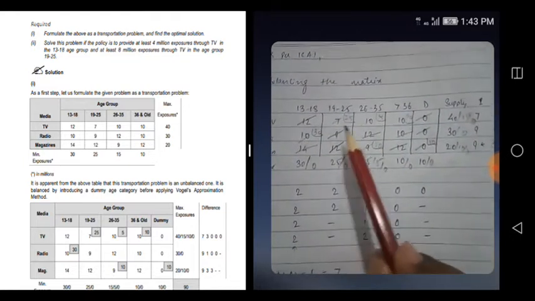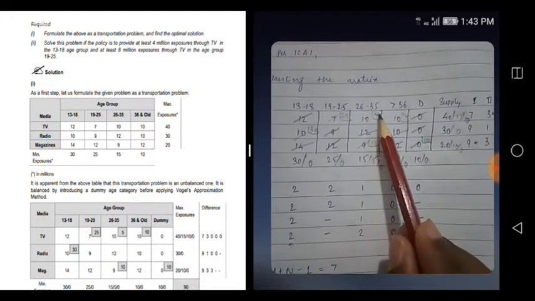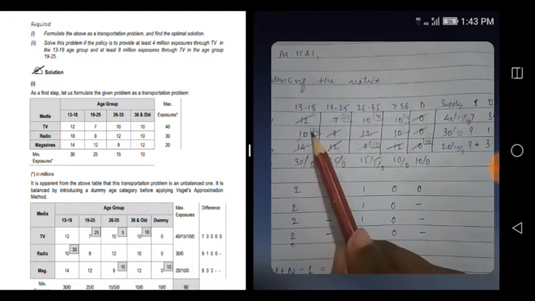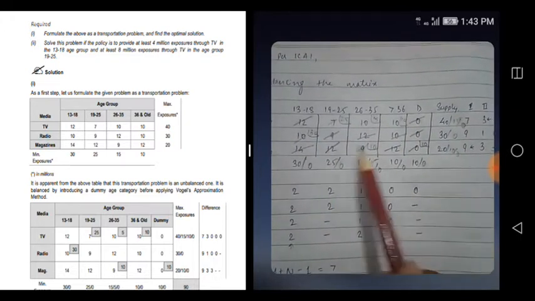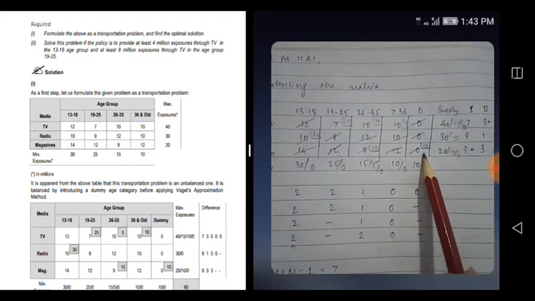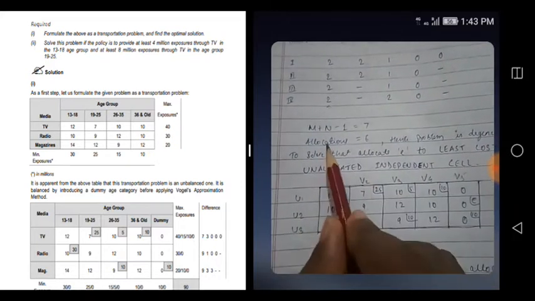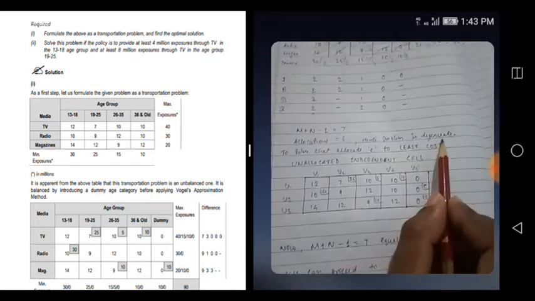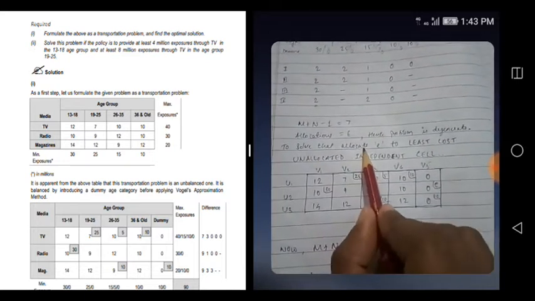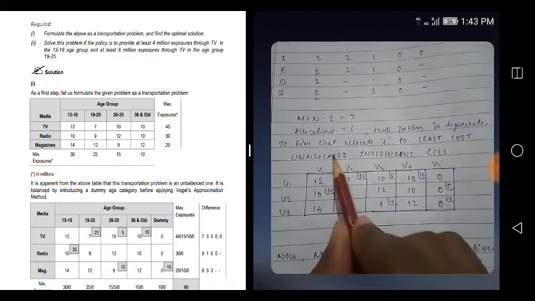Before that, I want to tell one thing. Allocation, everything is done here. So just check it. How many allocations are there? 1, 2, 3, 4, 5, 6. Okay, 6 allocations are there. Now see, m plus n minus 1 is equal to 7, but allocations are 6. So hence the problem is degenerate. To solve that, allocate E to the least cost unallocated independent cell.